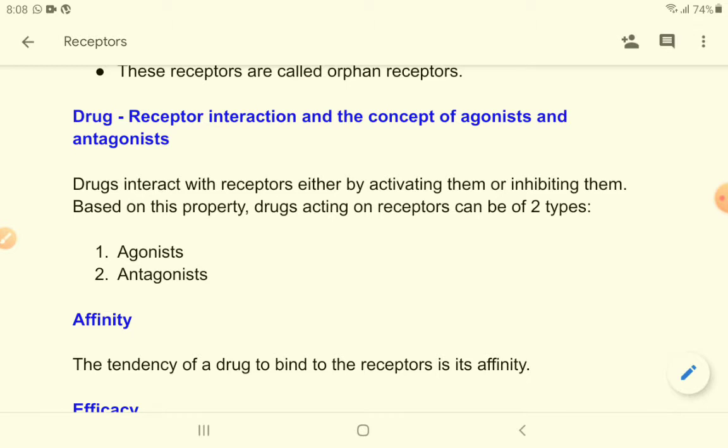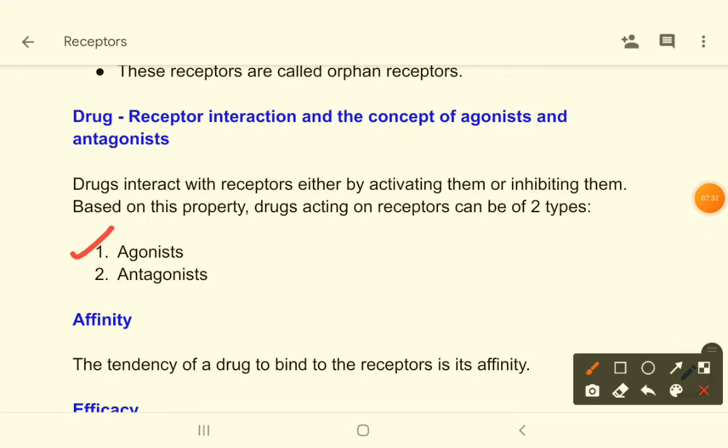A drug can activate a receptor or a drug can inhibit a receptor. Based on this property, drugs can be of two types, agonists and antagonists. So agonists will stimulate a receptor and antagonists will inhibit a receptor.